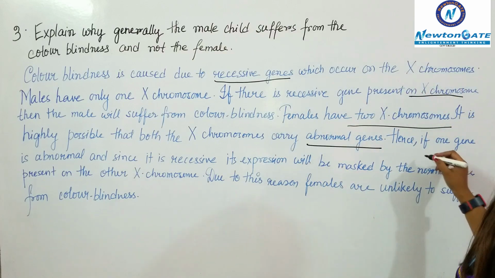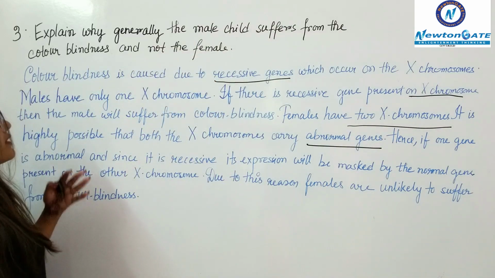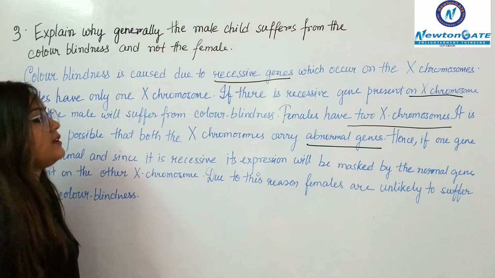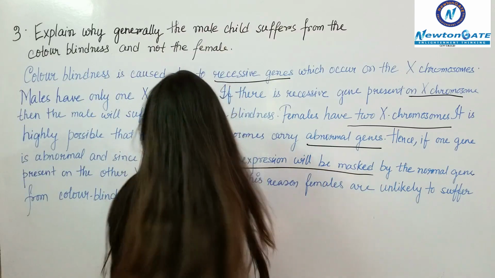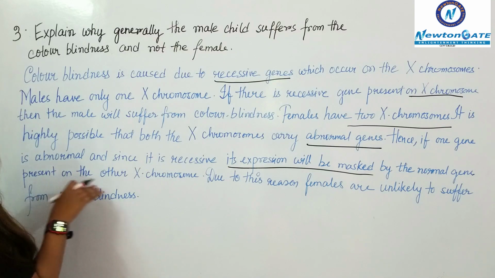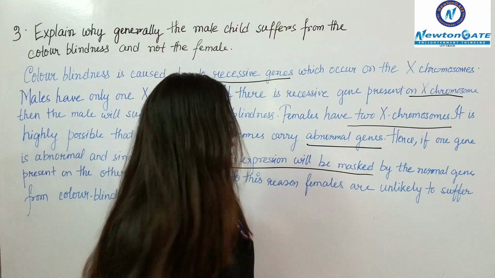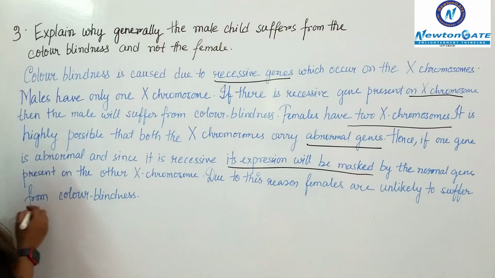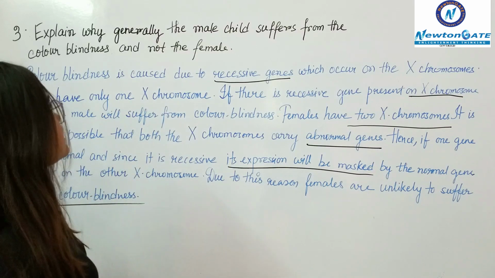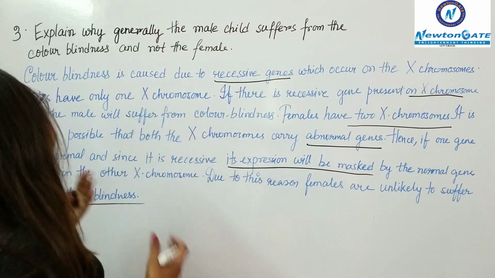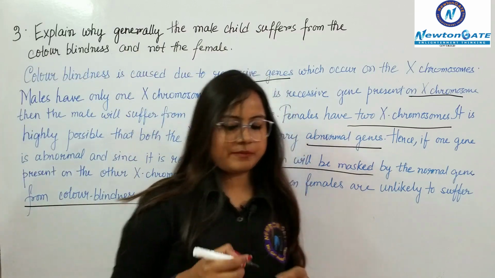So hence, if one gene is abnormal, and since it is recessive, its expression will be masked by the normal gene that is present on the other X chromosome. So due to this reason, females are unlikely to suffer from this disease, that is color blindness, and that is the reason the male child suffers from color blindness and not the female child. Okay.